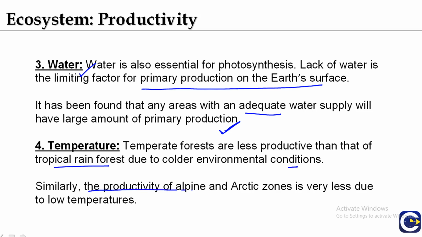Similarly, the productivity of the Arctic zone and alpine zones is very less due to low temperature. So all the factors, nutrients, water, temperature, must be accurate to have the maximum productivity.